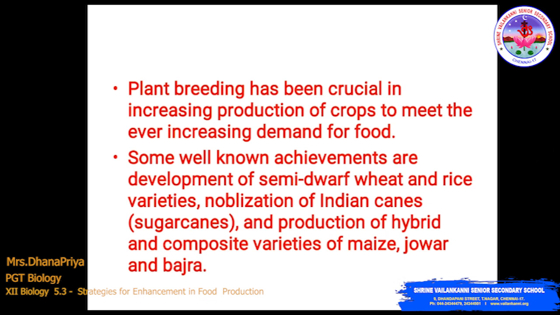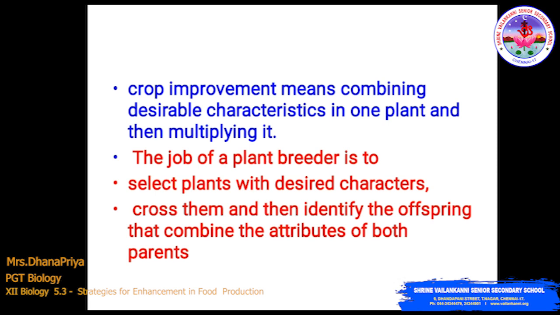The term nobilization refers to the breeding theory of development and utilization of wild germplasm. Interspecific hybridization is an effective strategy for germplasm innovation in sugarcane. That is what the term nobilization of Indian canes refers to. Crop improvement means combining desirable characteristics in one plant and then multiplying it. The job of the plant breeder is to select the plant with desirable characters, and we decide the characters with the help of phenotypic and genotypic characters.